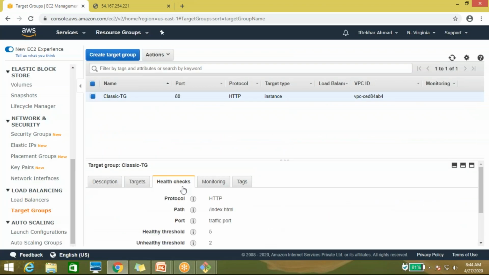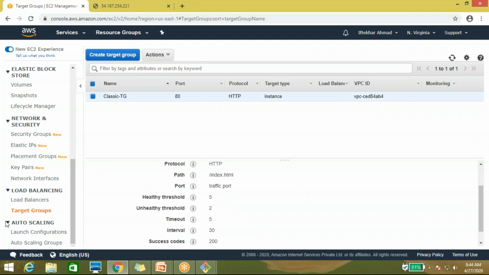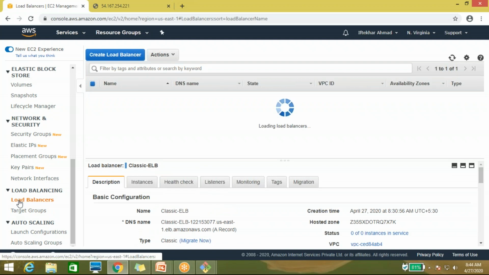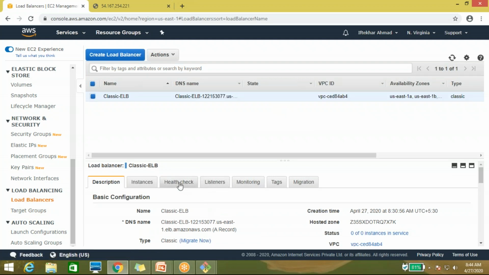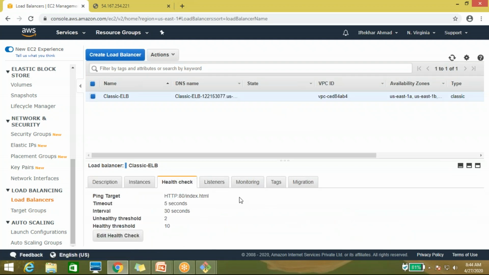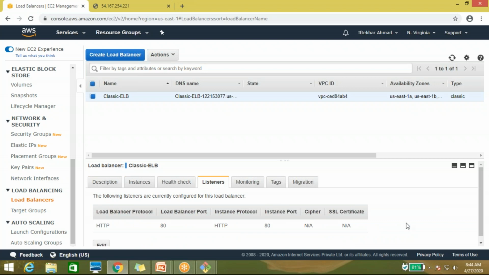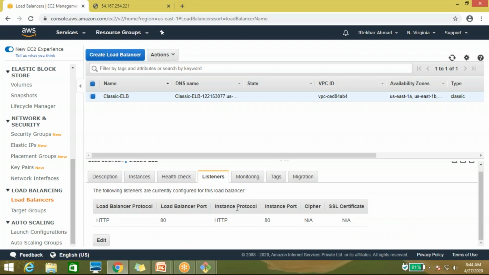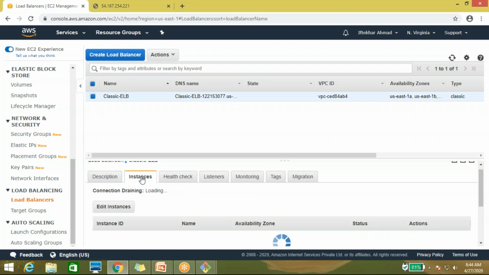Now come to the health check, which I have already set. Load balancer, instance.